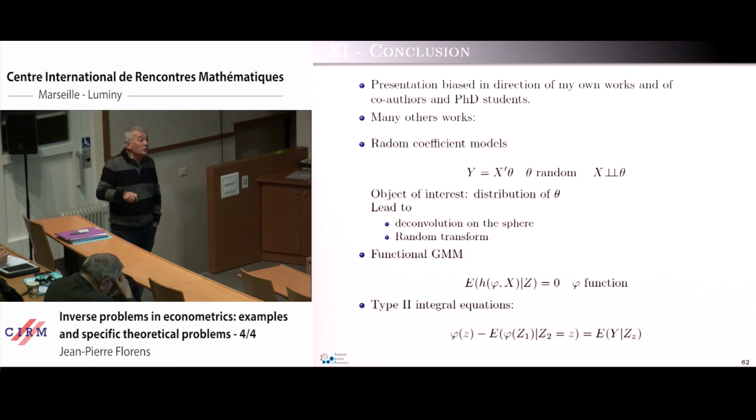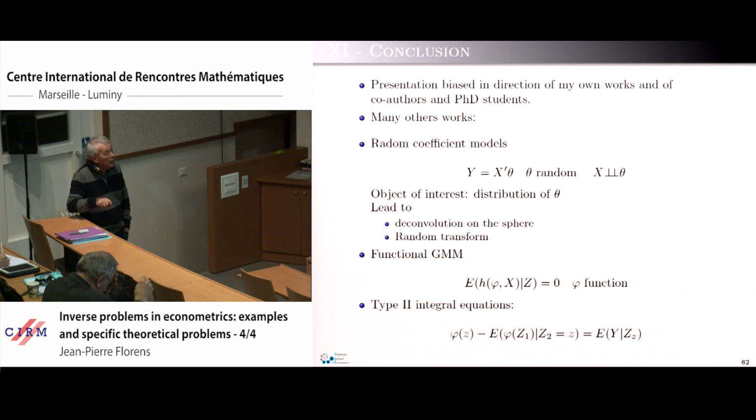There is also, and this is a point I have not considered, a lot of applications where we have type 2 integral equations, and the kind of equation we have in mind is the following. This is a particular example. We want to look at the function phi which satisfies this equation. We have two variables, z1 and z2, and phi minus the expectation of phi of z1 given z2 is equal to some function we can estimate.